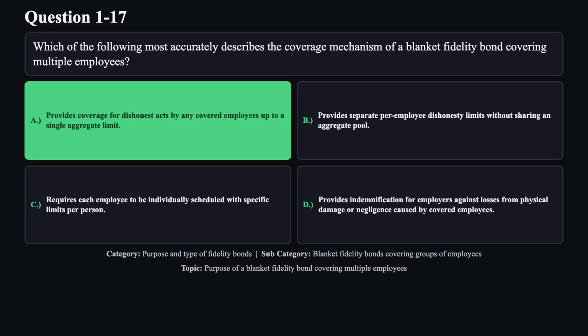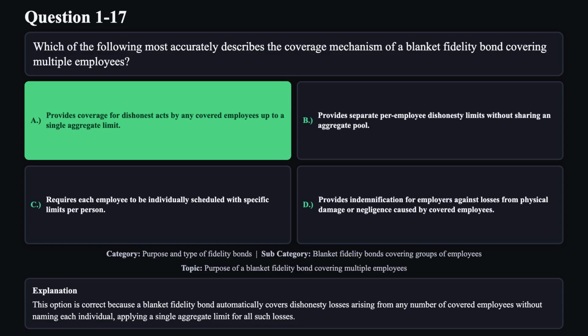The correct answer is A. This option is correct because a blanket fidelity bond automatically covers dishonesty losses arising from any number of covered employees without naming each individual, applying a single aggregate limit for all such losses.